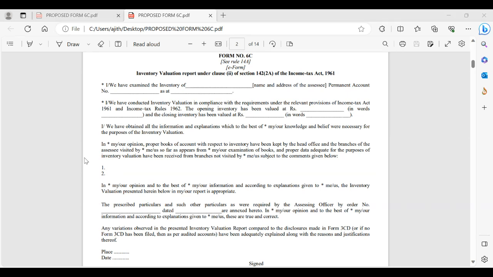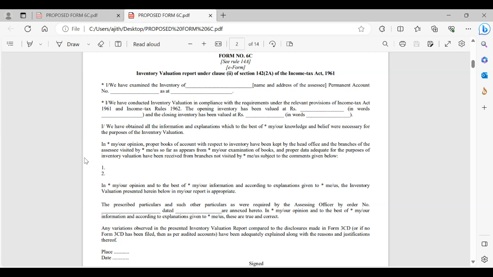Any recommendations, any suggestions to be given by the members, you can definitely share either through the institute or directly to the income tax department. So herein, what are all the precautions that the cost accountant has to take, for which we are going through that Form 6C. This is basically one report along with annexure of tables, as with our cost audit report, any other income tax audit report or any other audit reports. There is a column wherein we are certifying, confirming the values.